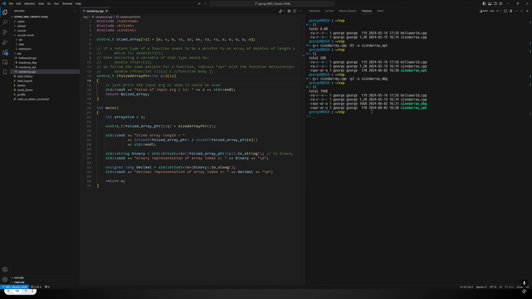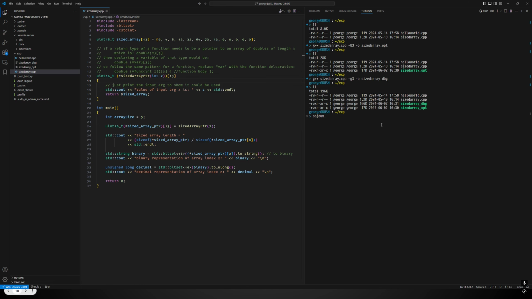Now right away, look at the size difference between these two. This is exactly what I was referring to earlier, showing the engine symbols when I said that they contain a lot of information. And you can see this so clearly here. The optimized version is almost 10 times smaller than the debug version. So those symbols really make a big difference, especially on Linux here, where your final executable is actually embedded with all the debug information.